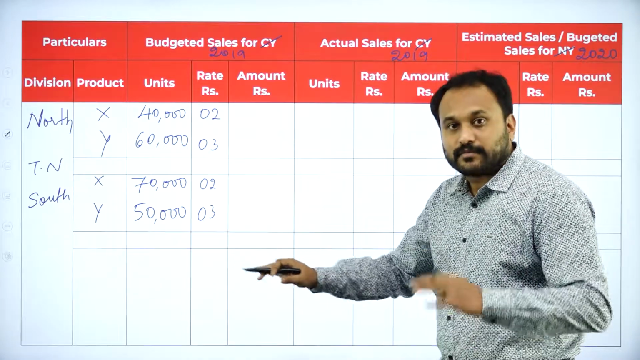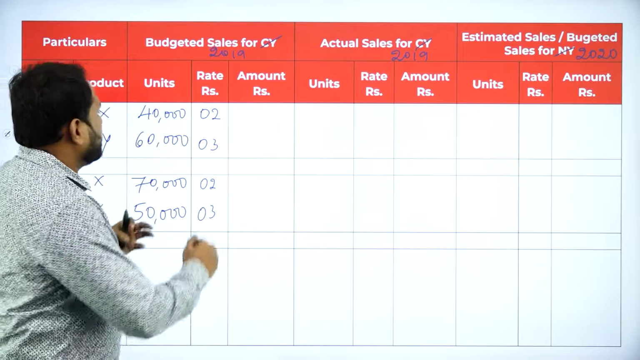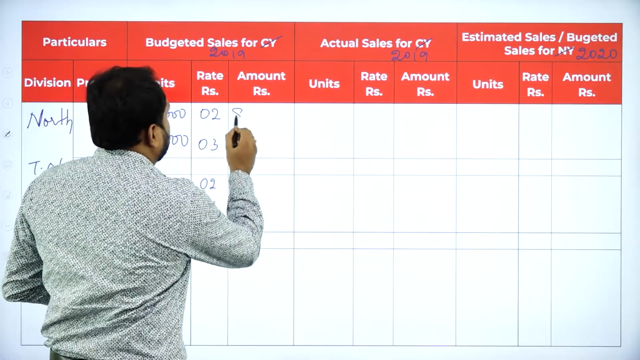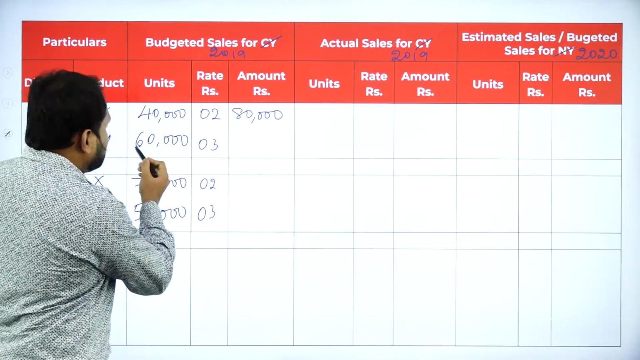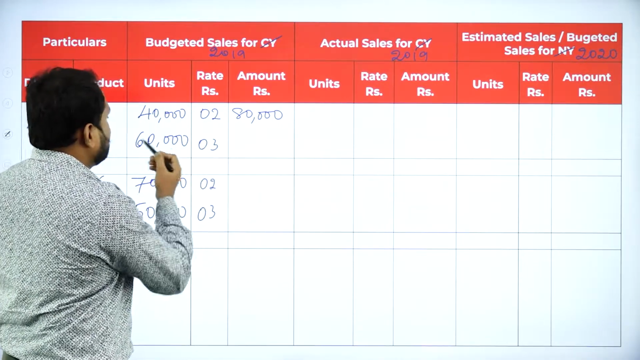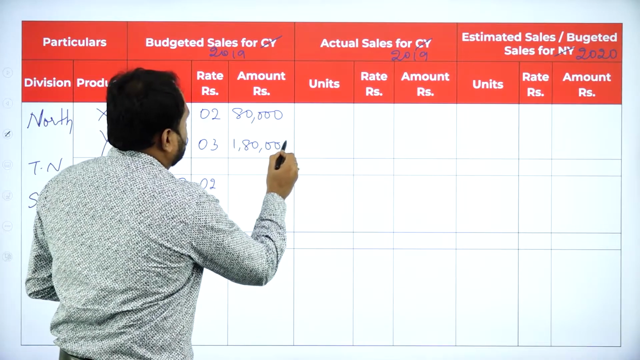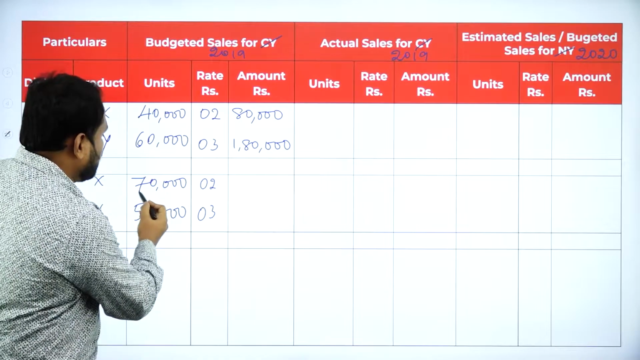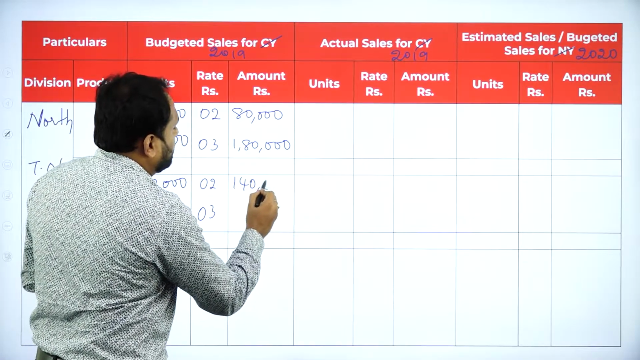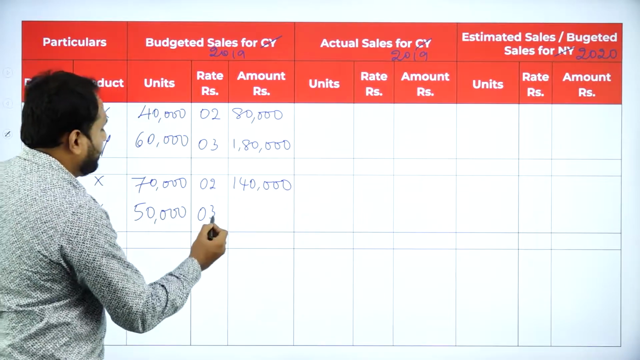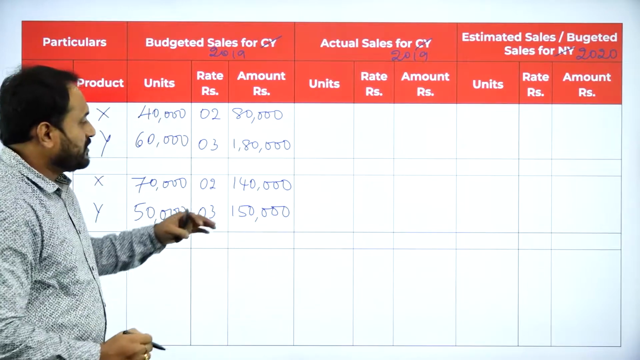So it is done. Now what you should do is, you need to multiply. Now 40,000 into 2, you will be giving 80,000 rupees. 80,000 you have written. Now 60,000 into 3, 6 threes is 18. So 1,80,000. It is done. Next, the same way here you should multiply. 70 into 2 is 1,40,000. Then you have 50 into 3 is 1,50,000 rupees. So this is what is done.